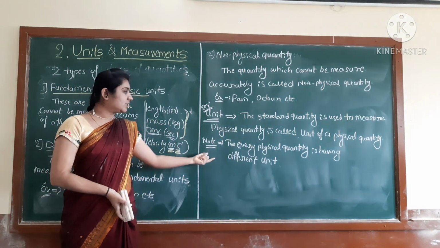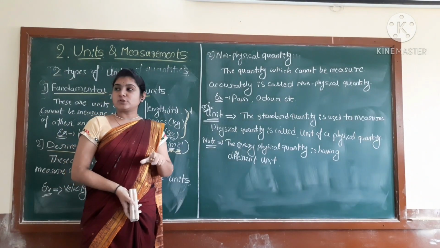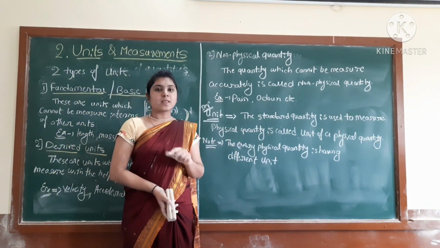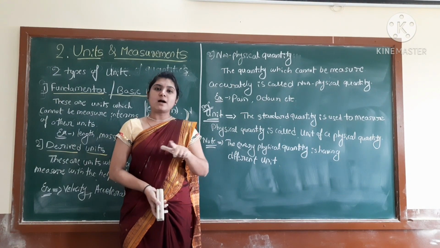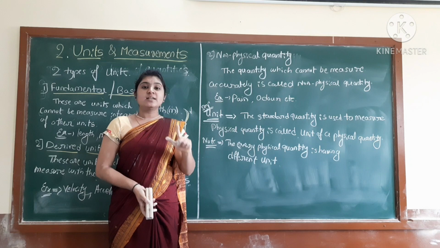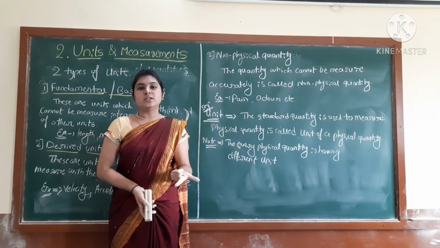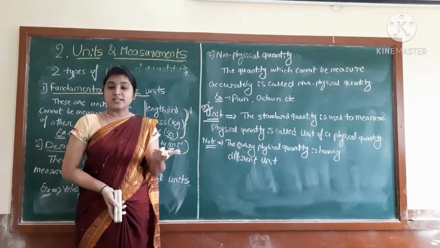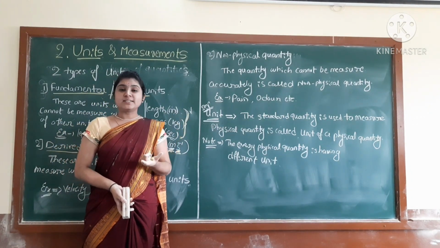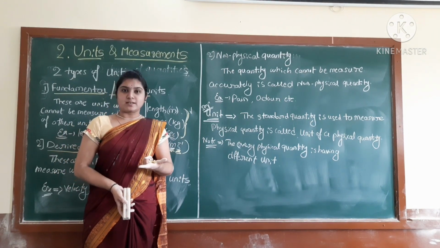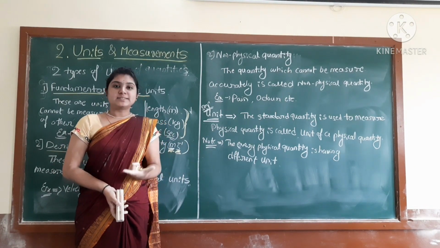After this we defined the two types of units, that is the fundamental units and the derived units. Fundamental units are the basic in nature. That means they are independent of the other units, like length having meter as an SI unit and mass having the kg as its SI unit. Yes, these are the fundamental. They define themselves.